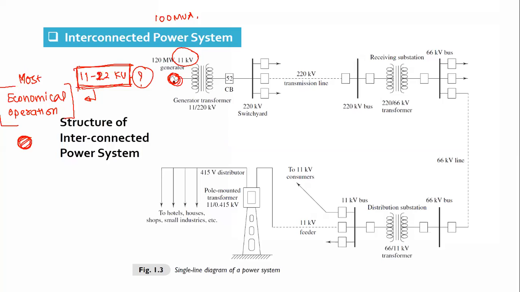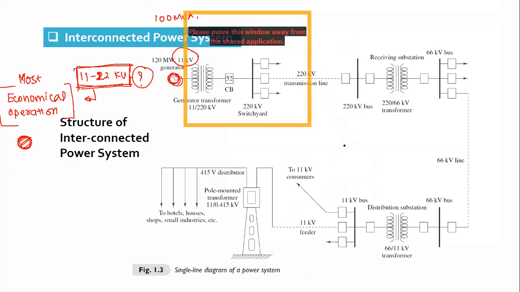When we select the range of 11 to 22 kV, that will give us the balance between the size of the conductor and the cost of the conductor cross sectional area.